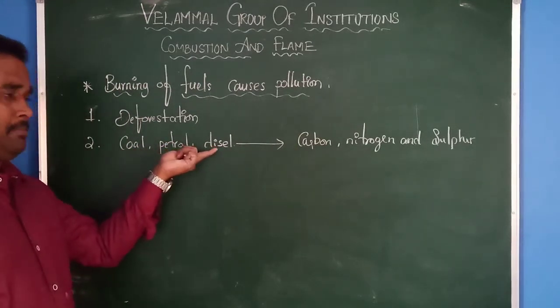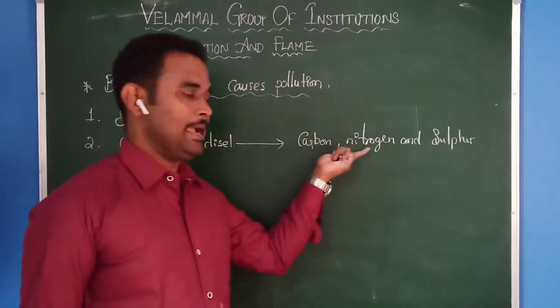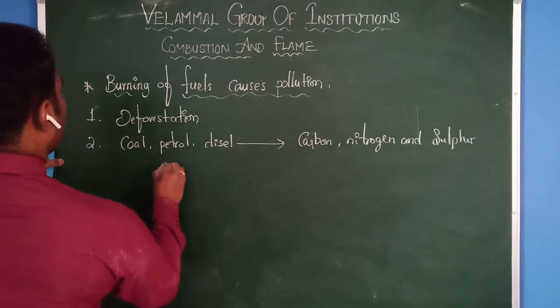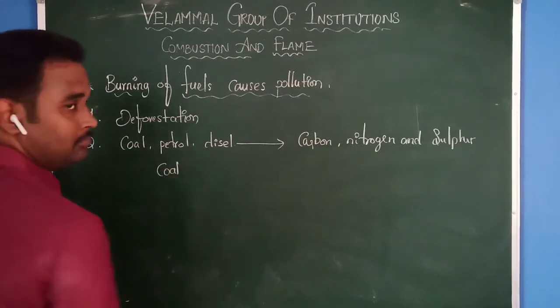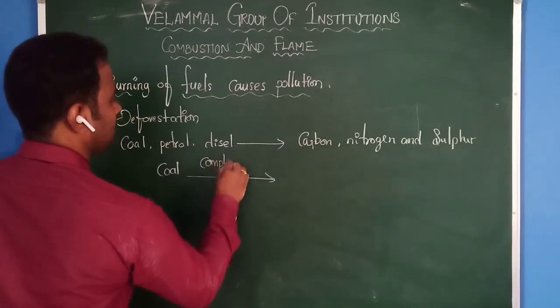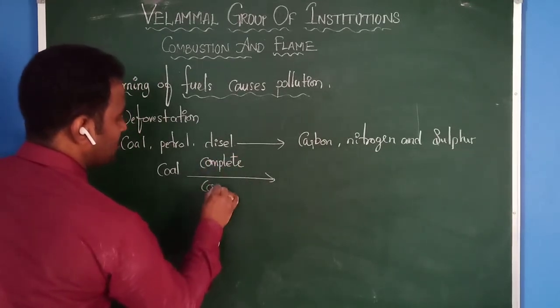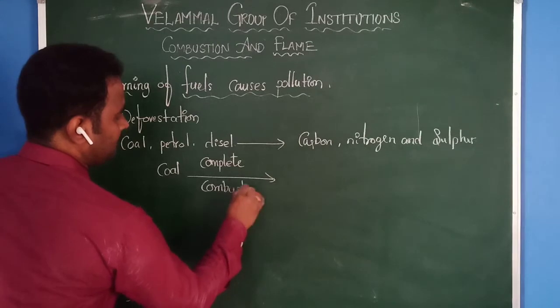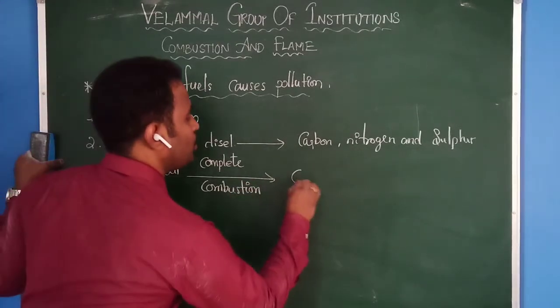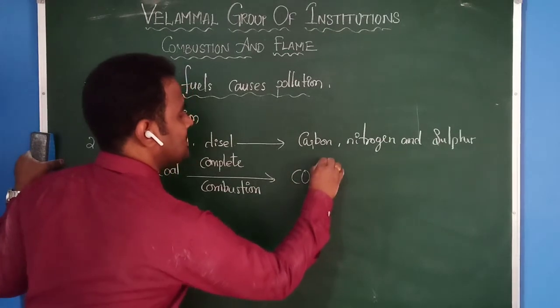Usually if you burn coal, when complete combustion takes place by burning coal, then it will produce carbon dioxide gas.